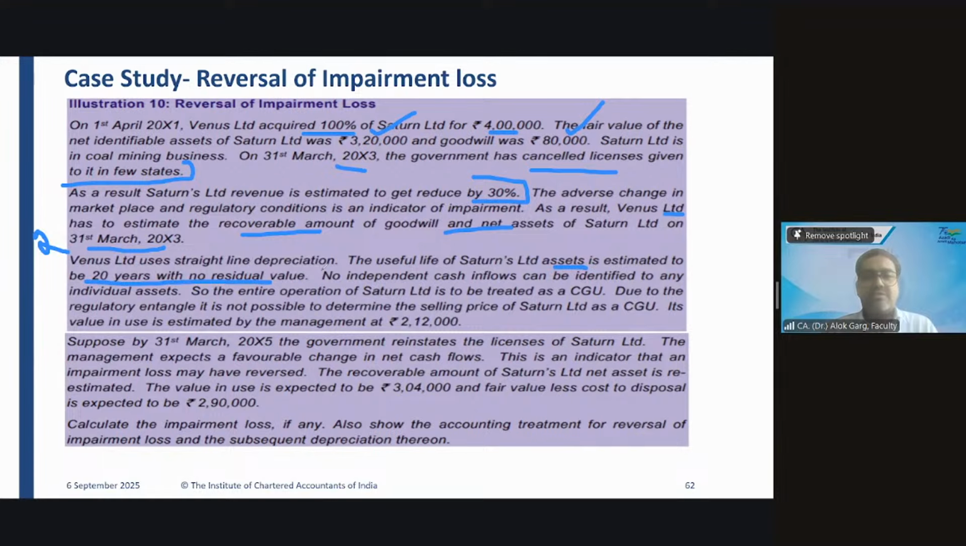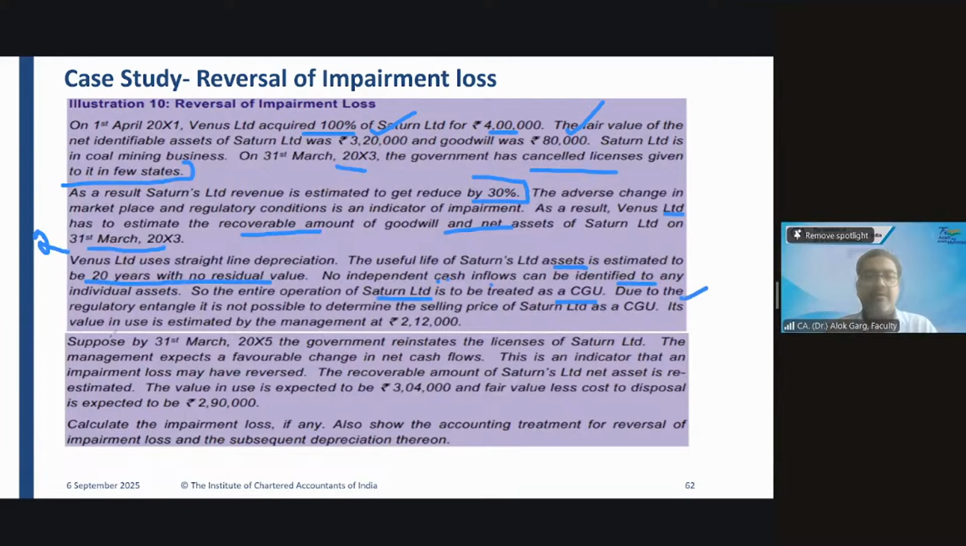So Venus uses straight line depreciation. The useful life of Saturn is estimated to be 20 years with no residual value. No independent cash inflows can be identified for any individual asset. So the entire operation of Saturn is to be treated as a cash generating unit, meaning 320 plus 80 is a cash generating unit.